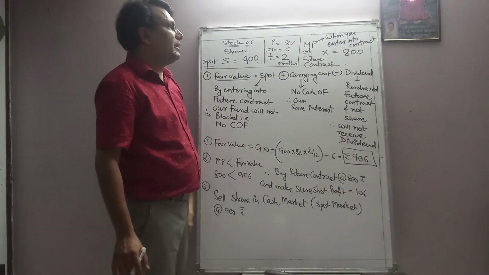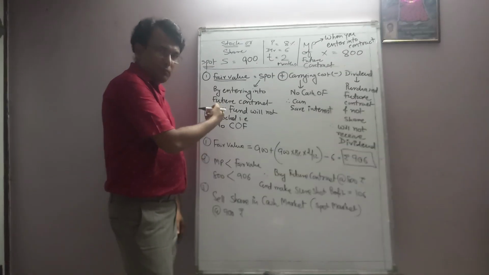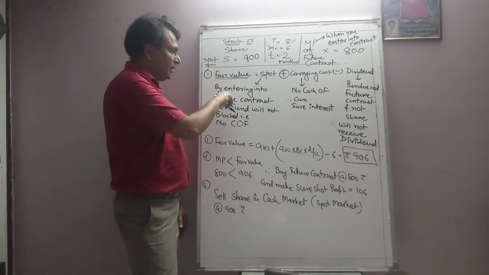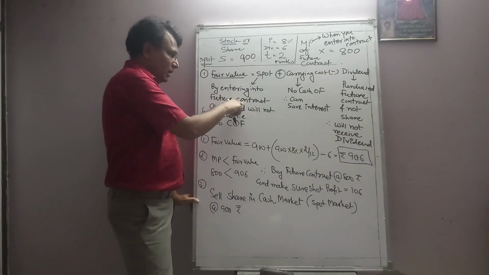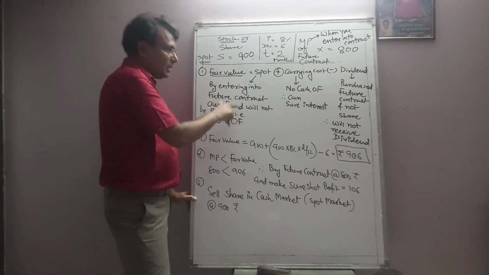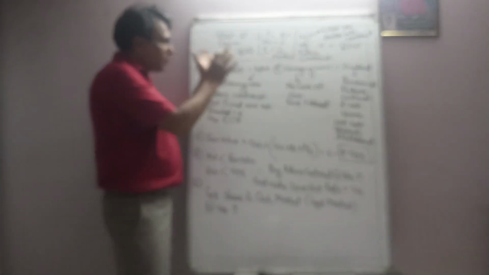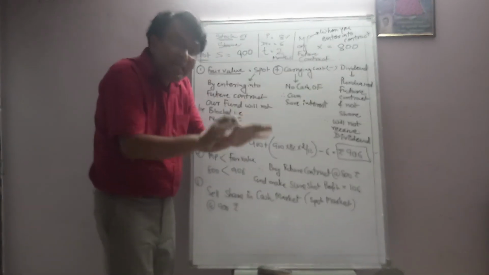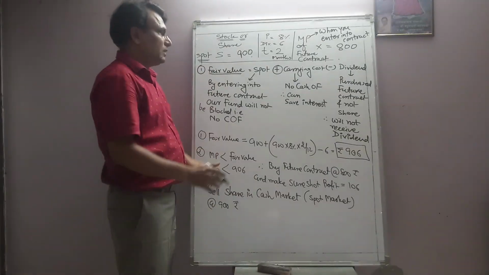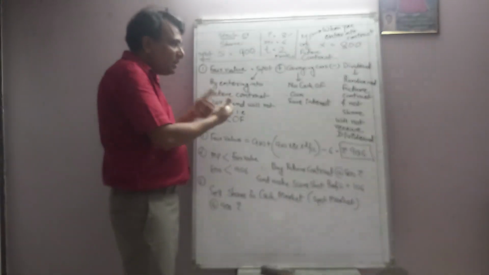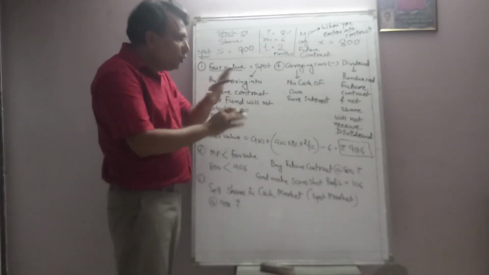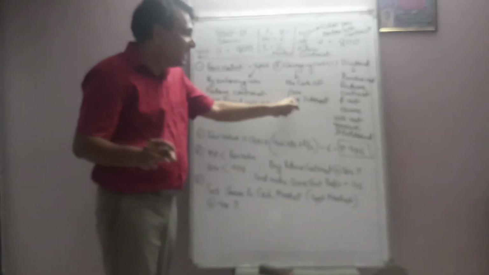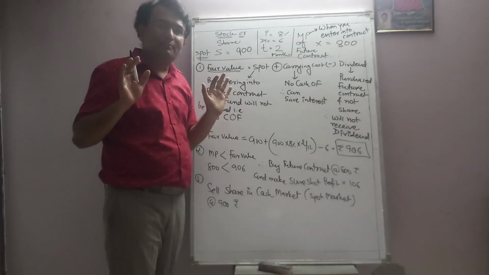Now why we have added carrying cost? Understood? Again repeating, by entering into a future contract, our fund will not be blocked. That is, we are not supposed to pay 900 rupees. So to that extent, our bank balance will not decrease. Now carrying cost. As our bank balance will not decrease, that is no cash outflow, we can save interest to that extent.